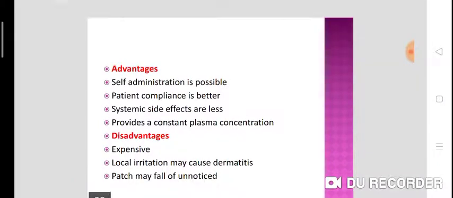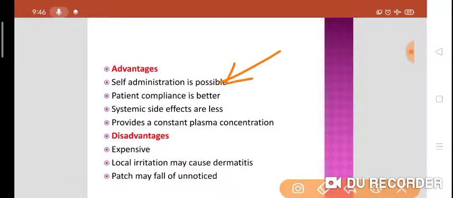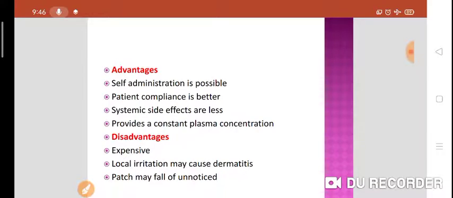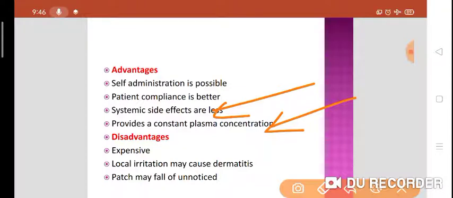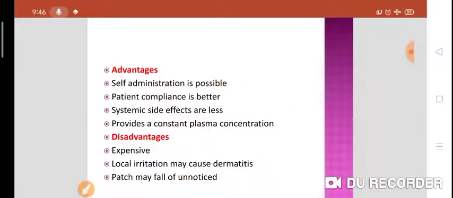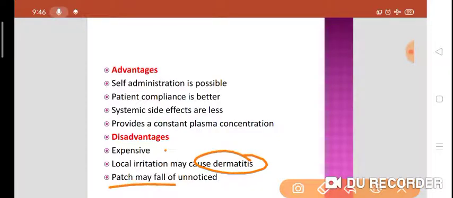Advantages: self-administration is possible, right? Patient compliance is better because duration of action is increased. Most of the transdermal patches available have a duration of action of 72 hours or more than that. So patient compliance is better. Systemic side effects are very less, and it will provide smooth constant plasma concentration, and that's why systemic side effects are very less. Now what are the disadvantages? It is quite expensive. Local irritation may cause dermatitis and the patch may fall unnoticed.